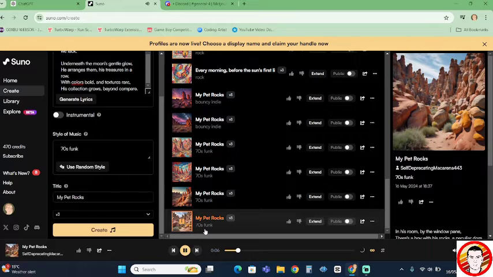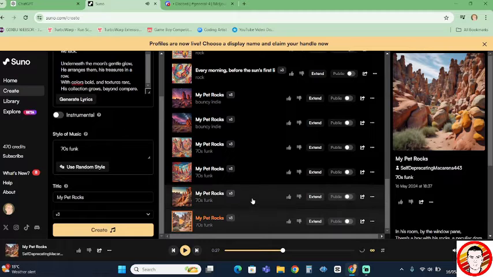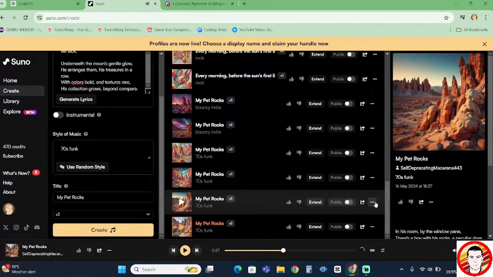Oh, this is a strong start as well. It's got like a Starsky and Hutch feel to it. I like it. In his room, by the window pane, there's a boy with his rocks, a peculiar domain. No, I like this one. Let's go with this one.